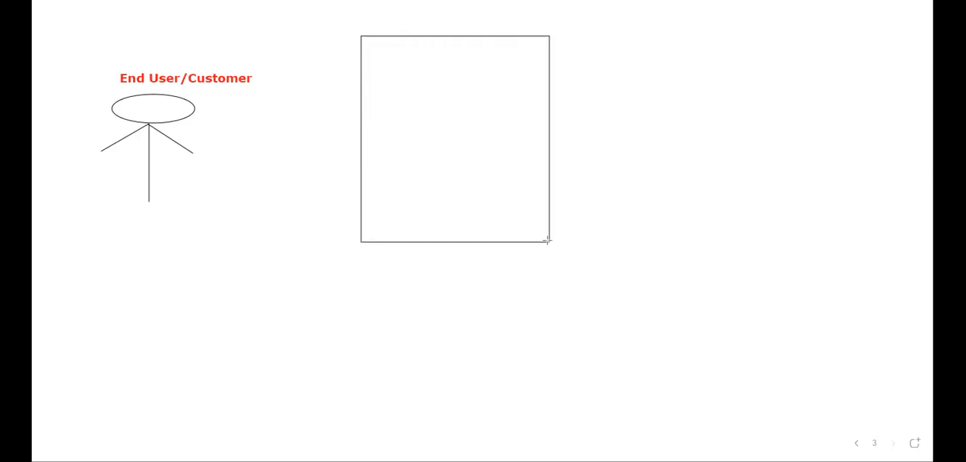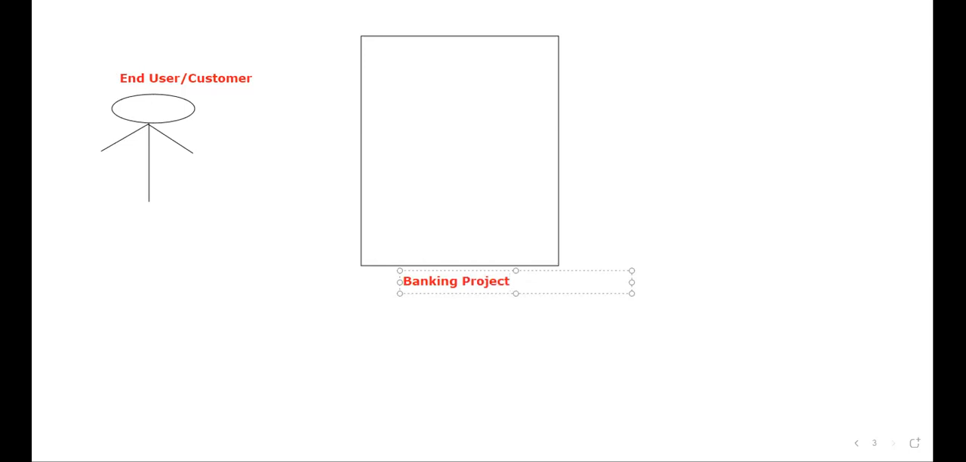Listen properly. Assume that he is the customer or the end user. As a customer or end user, what is your duty? You will try to access the application, right? 100% you will try to access the application. Now, assume that there is one project which has been developed. Sir, what is the name of the project? The name of the project happens to be the banking project.